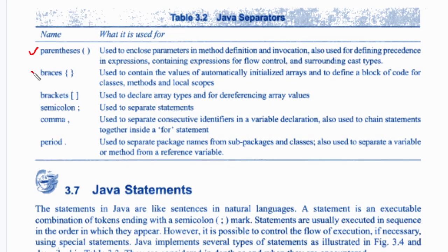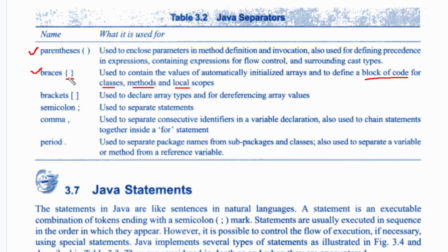Next one is called braces. These are examples of braces. Braces are added for a block of code. When you want to create a block of code such as classes, methods, for loops, or while loops, we use braces. Braces enclose a block of code.